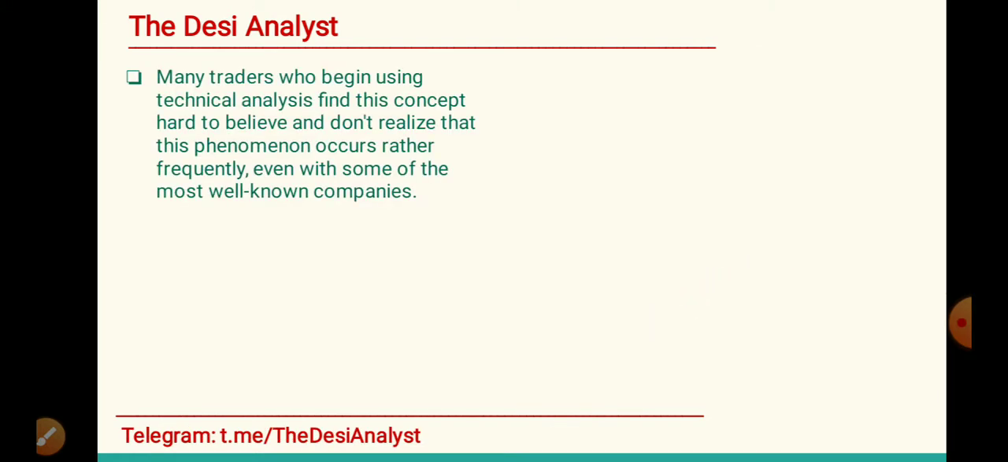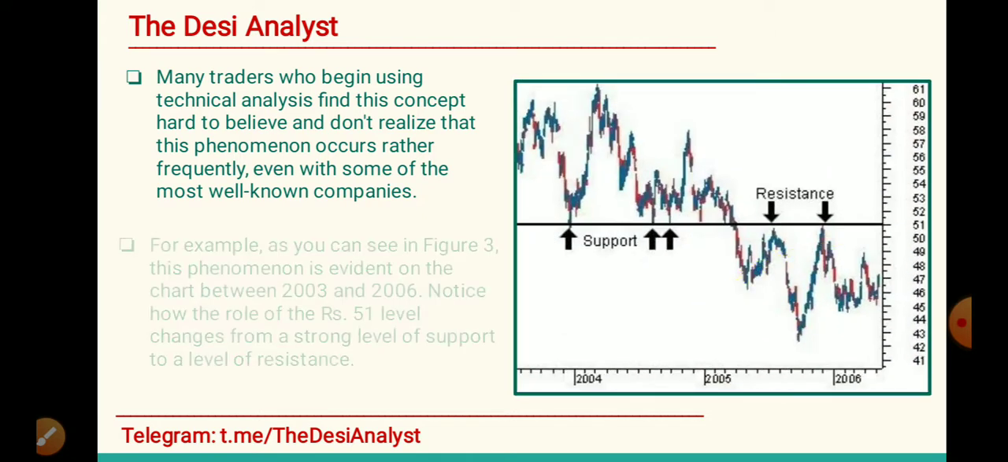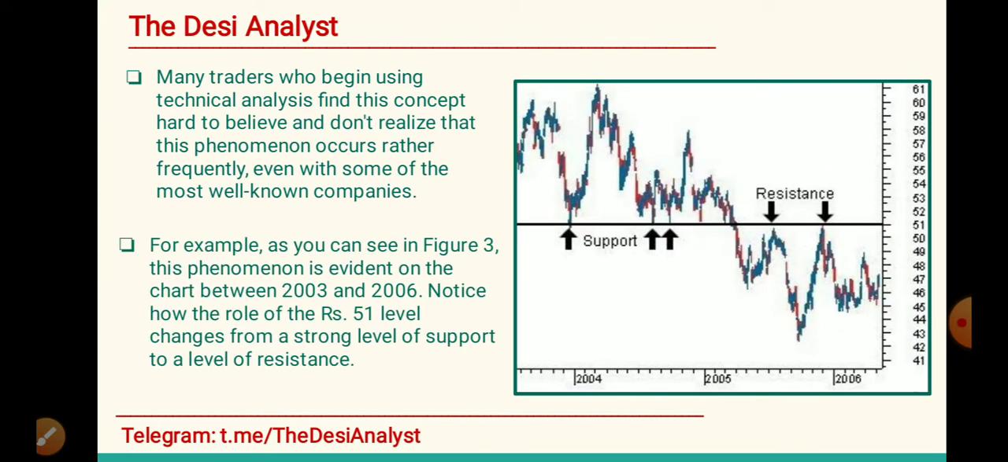Many traders who begin using technical analysis find this concept hard to believe and don't realize that this phenomenon occurs rather frequently, even with some of the most well known companies. For example, as you can see in figure 3, this phenomenon is evident on the chart between 2003 and 2006. Notice how the role of the rupees 51 level changes from a strong level of support to a level of resistance.